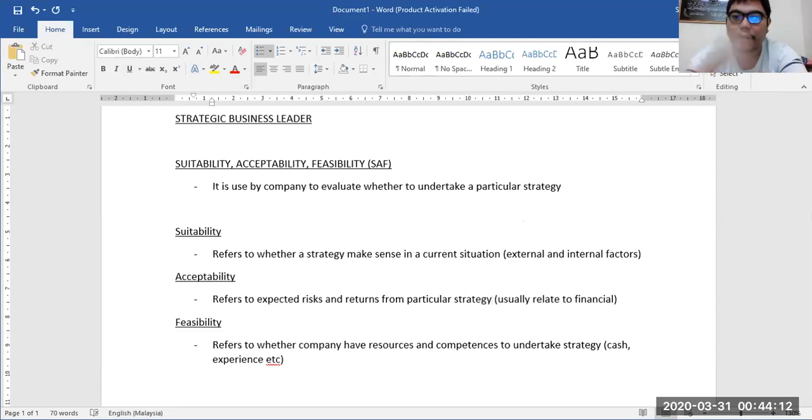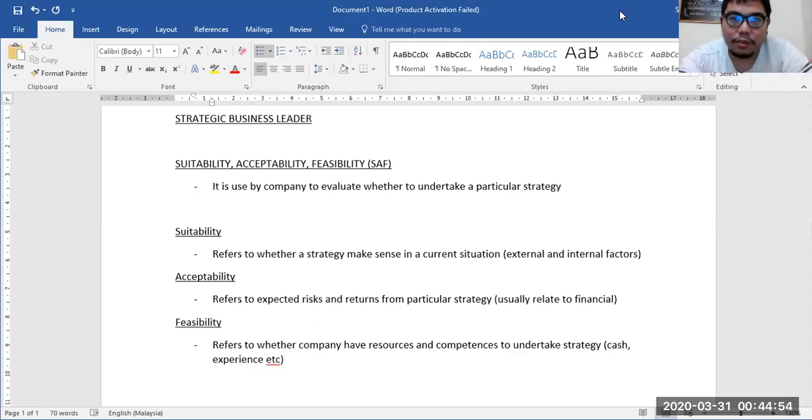For example, your financial ratios, such as ROCE, gearing, net profit margin, and operating profit margin. Next, feasibility refers to whether the company has the resources and competence to undertake a particular strategy. Resources, for example, are cash. Competence in this case means experience, whether or not the company has taken that strategy before.